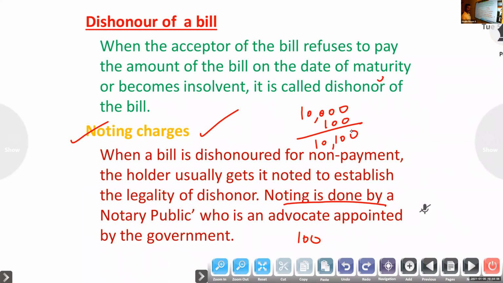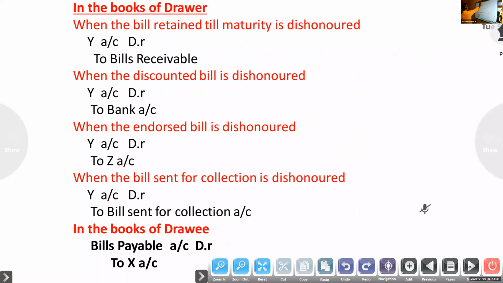If an endorsee is there, the endorsee has to give that bill to the drawer. Then the drawer will do the formality of noting. He will approach the bank advocate, who will establish the legality of dishonor. For that purpose they will give the amount, and after that they can recover it from the acceptor, the drawee. So what is the journal entry?